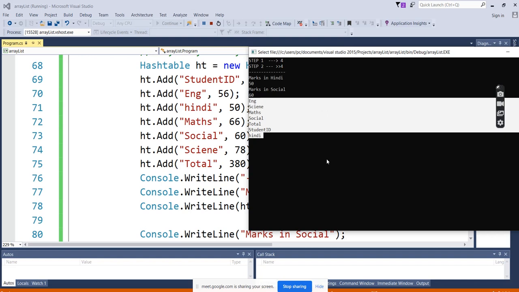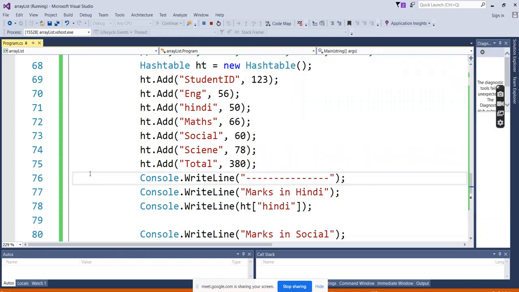Unlike an array list or array, which follow a sequential order, here the values are stored in the hash table, and based on that the order will change. The iteration and the storage of values are everything based on the hashing key. That's the reason it is not showing sequentially. We got why it is not sequential.